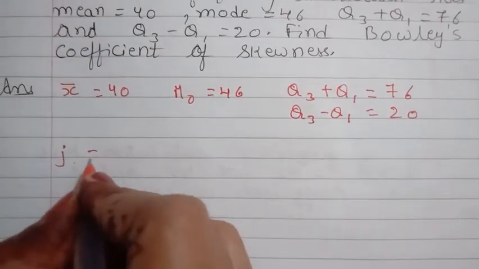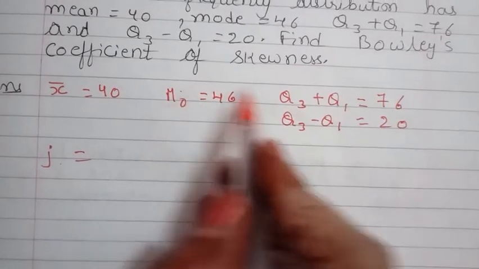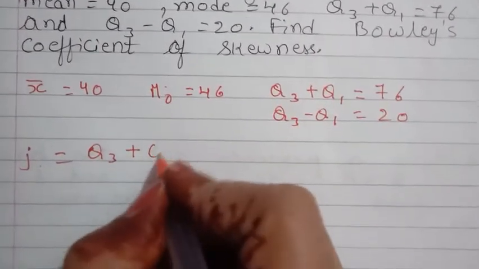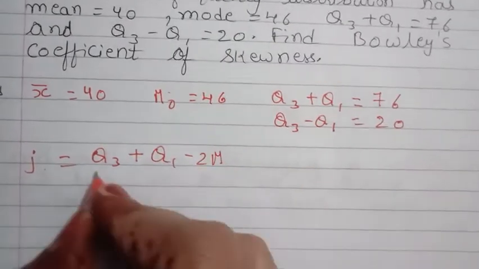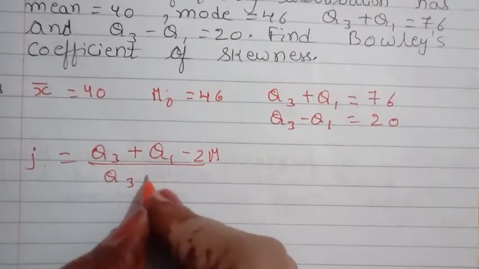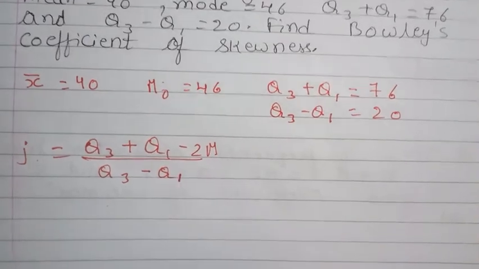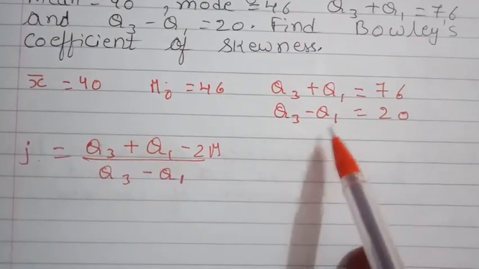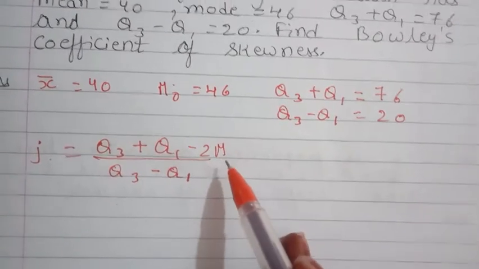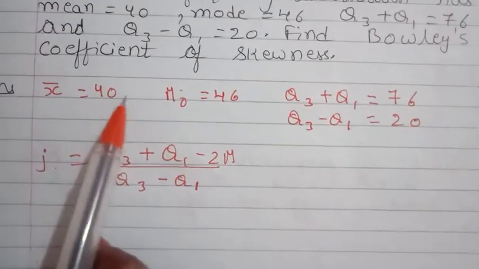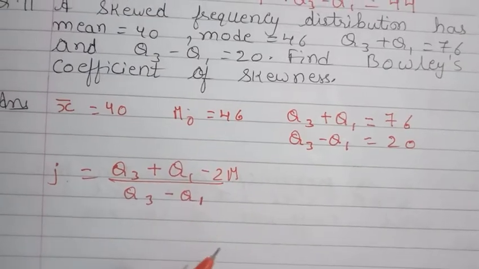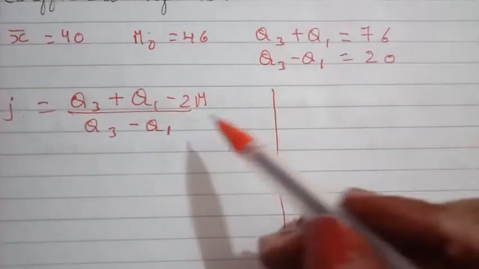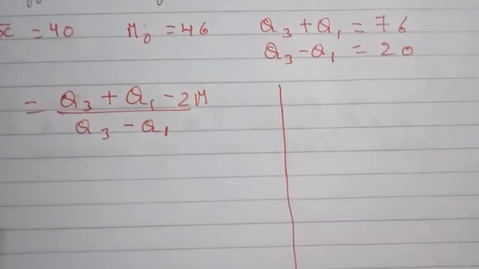Now here for Bowley's coefficient of skewness, our formula is Q3 plus Q1 minus 2m upon Q3 minus Q1. Now Q3 plus Q1 we have, Q3 minus Q1 also we have. We don't have the value of median, but we can find out by using mean and mode. So first of all we'll do that calculation to find our value of median.